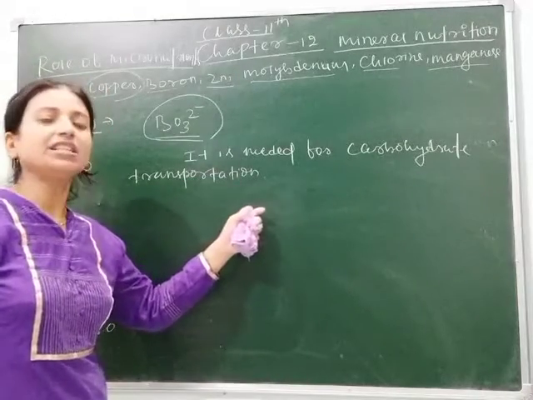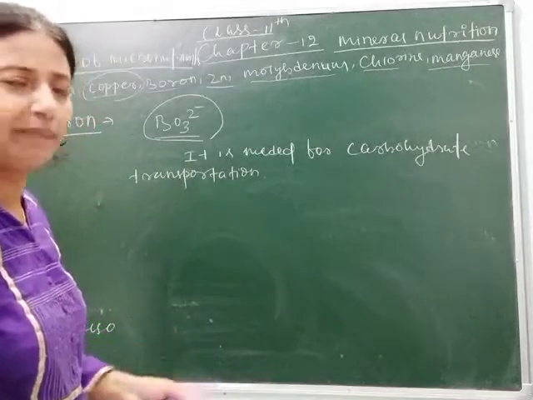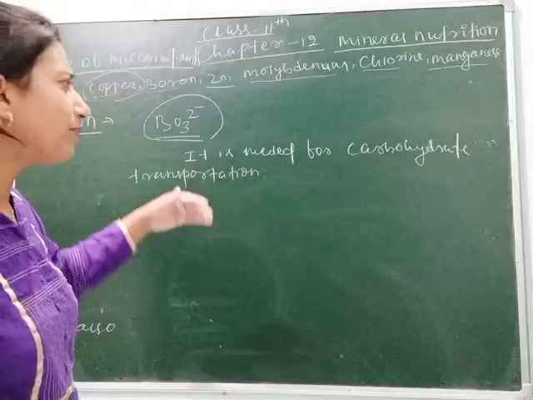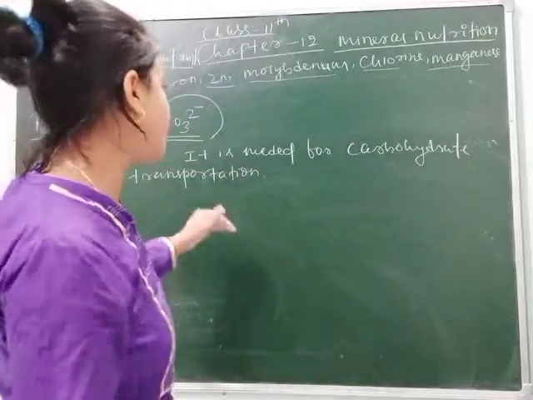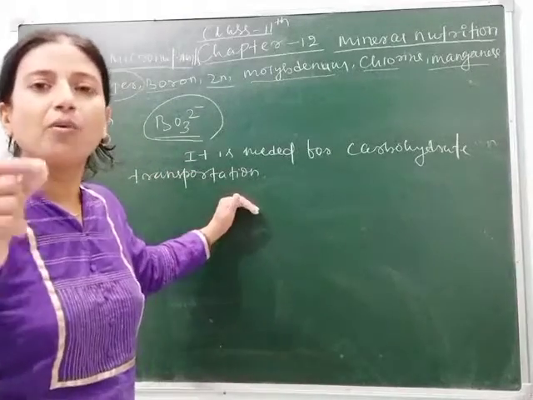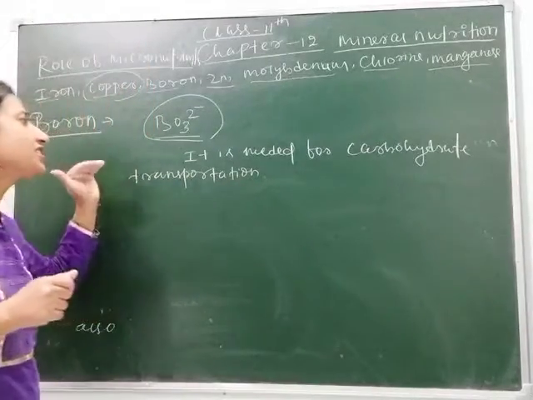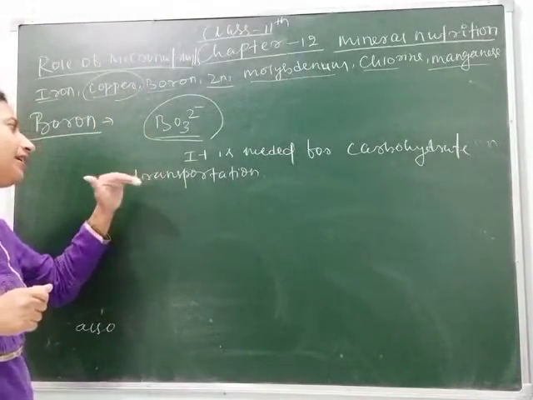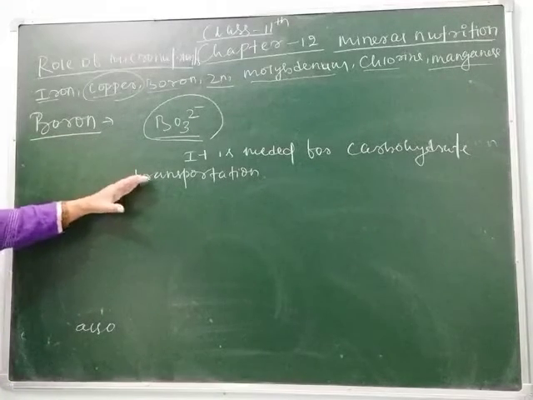How is this transported? You simply know when you are studying transportation in plants that by xylem and phloem, or by the help of vascular bundle, they are transported to different parts. But this transportation is only possible if boron is present in the plant. So here students, you can write it is needed for carbohydrate transportation during translocation.